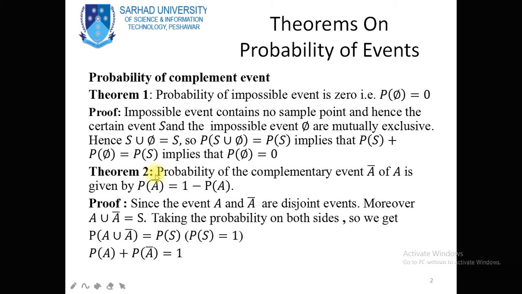So we can easily prove that probability of A complement is equal to 1 minus probability of A.